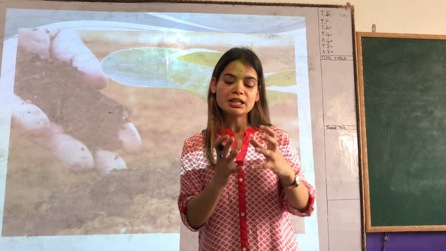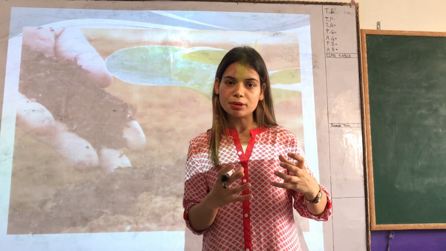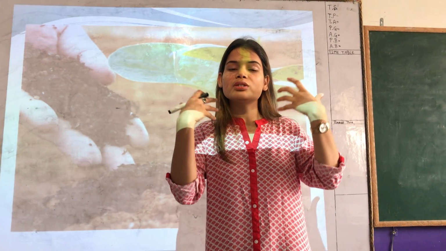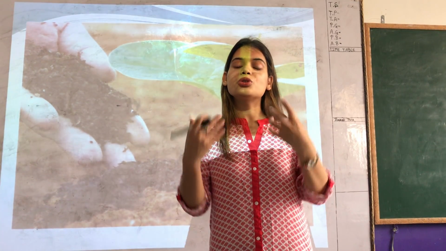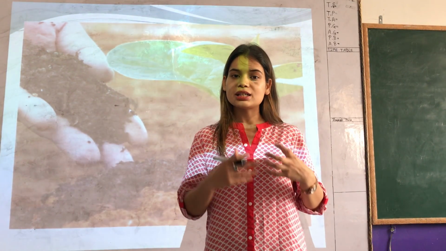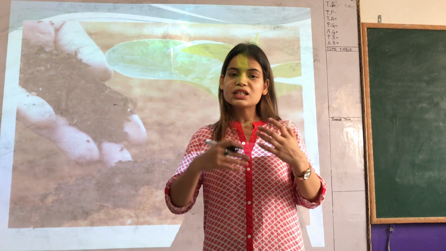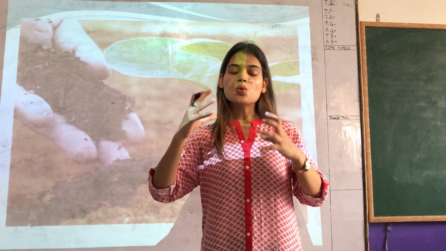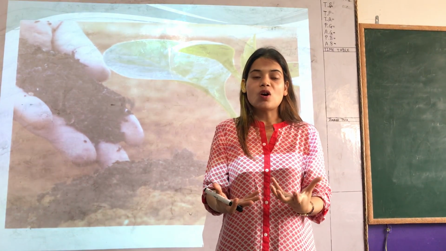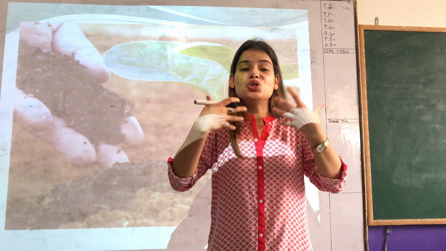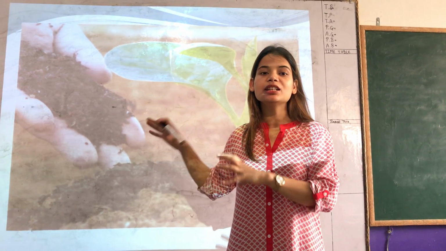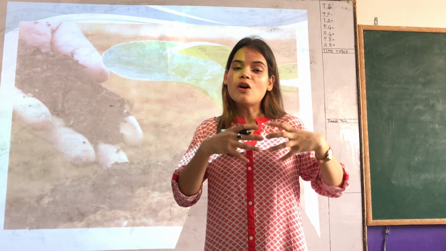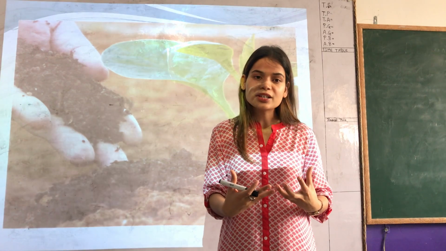For example, if in one season the farmer is growing wheat on one particular land, all these nutrients are taken in by the wheat. So when he grows another crop, that is rice, no nutrients or very few nutrients are left for this rice. But it is very important to grow crop after crop because of the ever increasing demand. So how can we replenish these lost nutrients, how can we add these nutrients into the soil? By adding manure. Manure is very important for providing all these lost nutrients back to the soil.